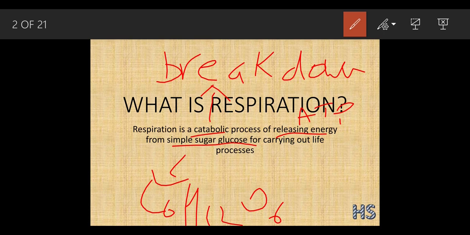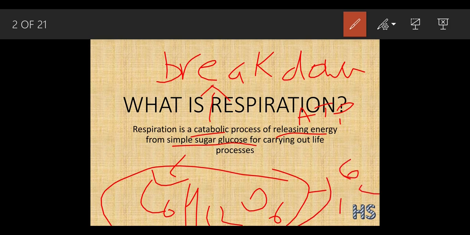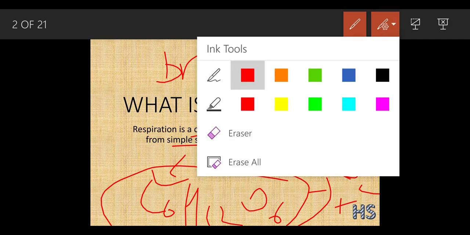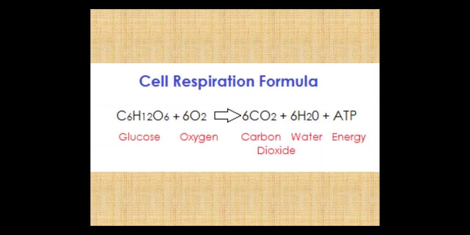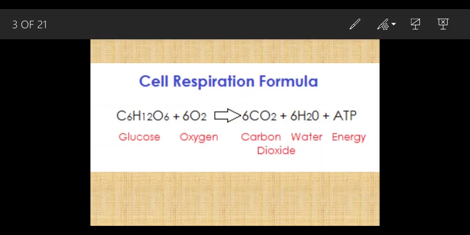So we know this glucose gets broken down and converted into carbon dioxide and water. This carbon dioxide is released from the cell organelle called the mitochondria, because the function of the mitochondria is cellular respiration. So respiration is a chemical process, and it occurs in the organelle, that is the mitochondria. Basically this is the respiration formula.